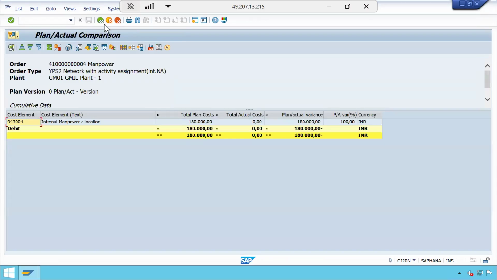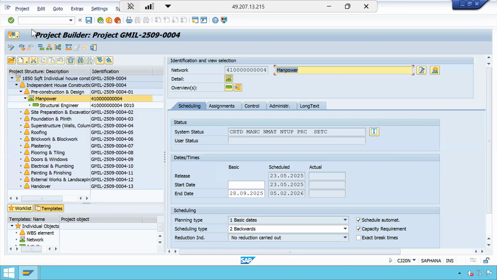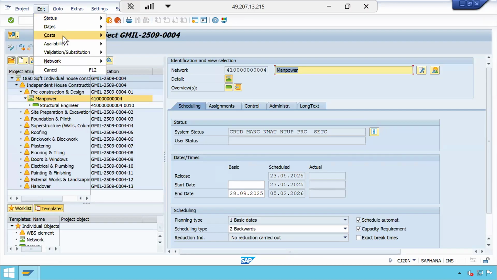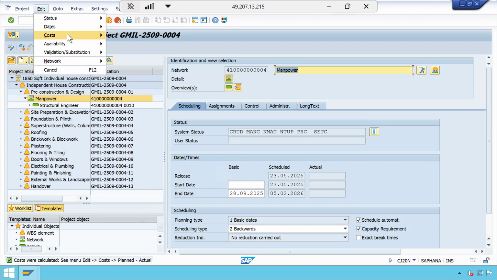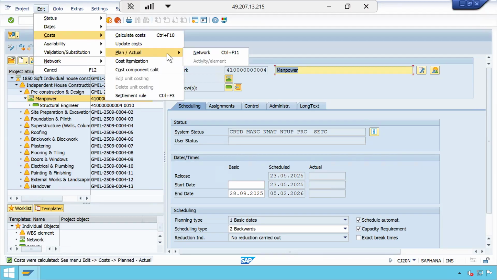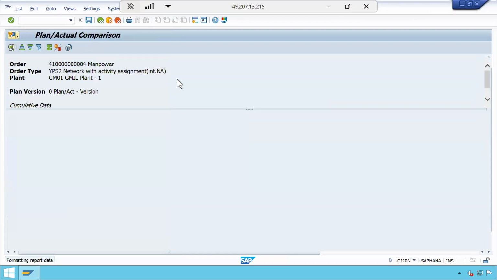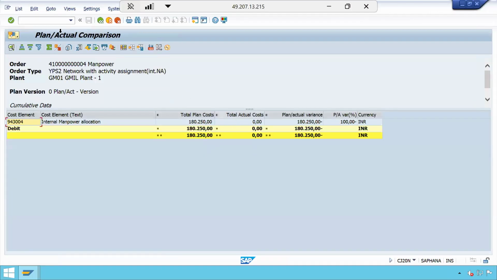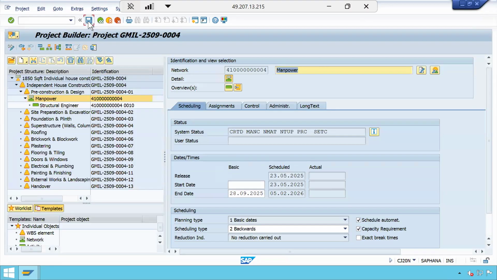Why? I should recalculate that. Calculate. Because whenever you make some changes, you have to recalculate it. Okay, now it is correct, right? Now go back. Now let us try to save.